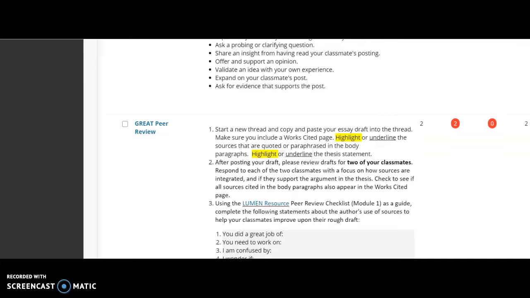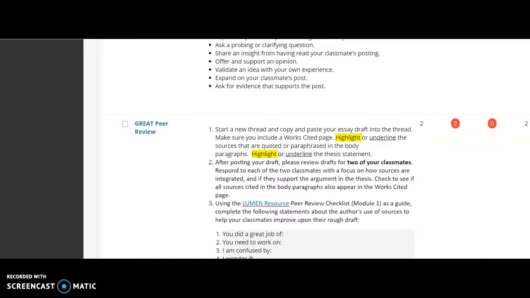And please review 2 of your classmates' essays as well, and respond to each of the essays with a focus of how the sources are integrated and if they support the argument on the thesis. Check to see if all of the sources cited in the body paragraphs also appear on the Works Cited page. Please use your Lumen peer review checklist for help as a guide.